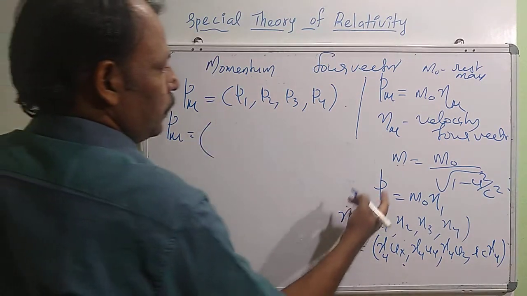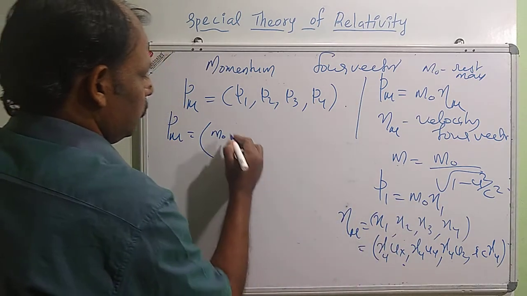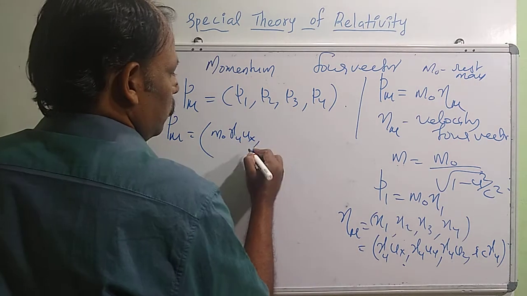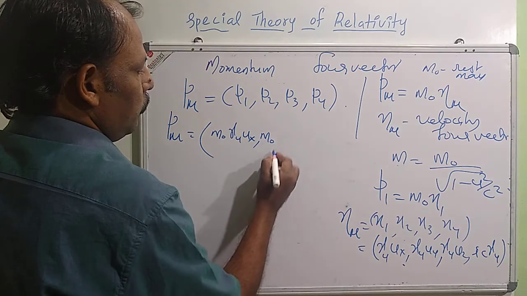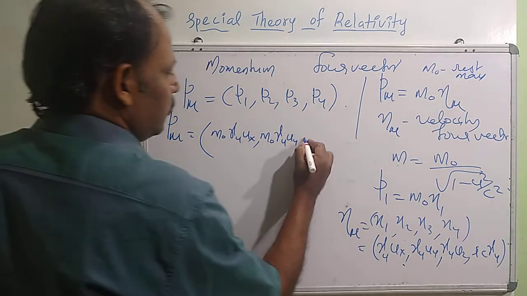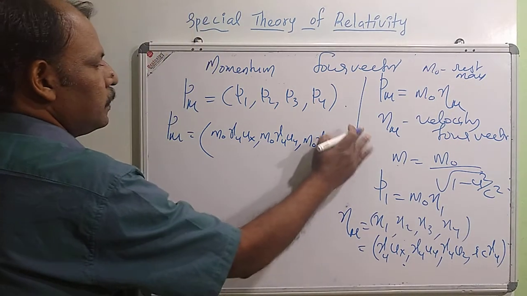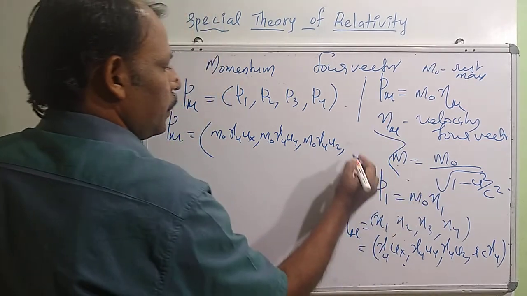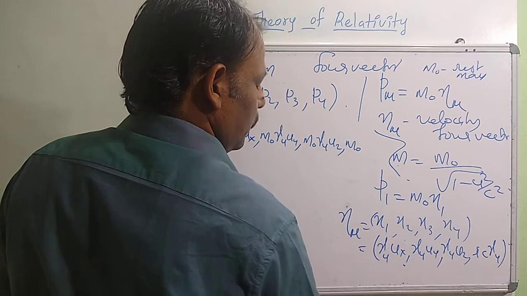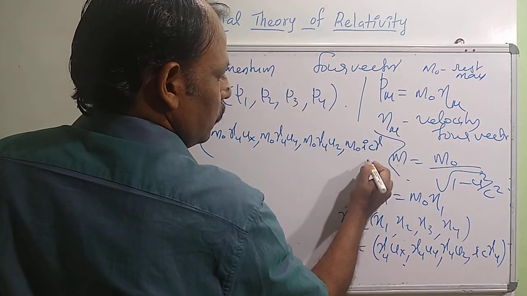So P1 is M0 eta 1, and eta 1 is gamma u ux. Now P2 is M0 gamma u uy, P3 is M0 gamma u uz, and P4 is M0 into eta 4, where eta 4 is ic gamma u.